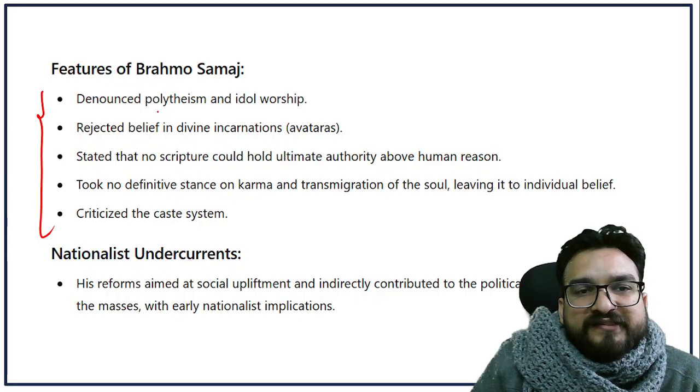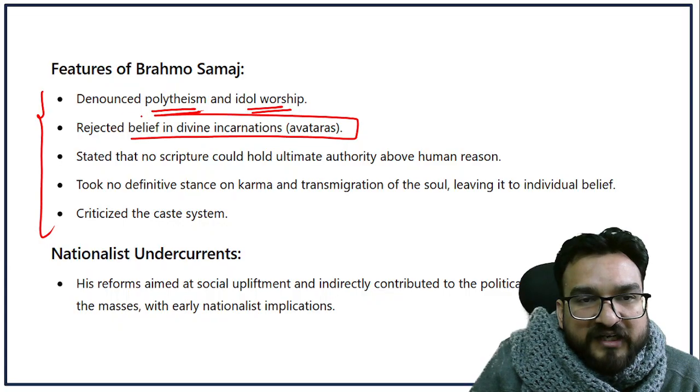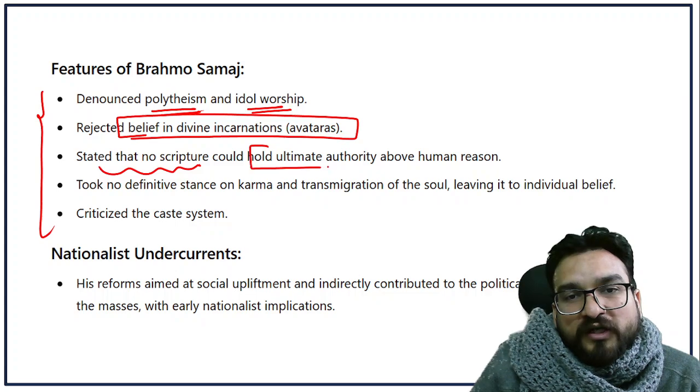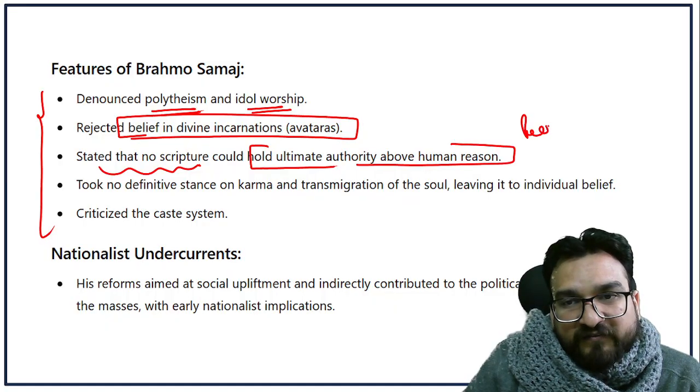In this point, you can see he denounced polytheism and idol worship, and rejected belief in avatars and reincarnations. He stated that no scripture could hold ultimate authority over human reason, which means he was giving reason primary importance.